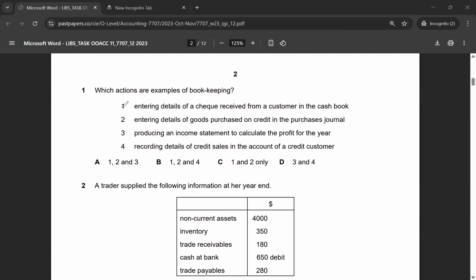Which actions are entering details of a check received from a customer in cash book? This is, of course, an example of bookkeeping. Entering details of goods purchased on credit in purchase journal is also an example of bookkeeping. Producing an income statement is not a job of a bookkeeper. And recording details of credit sales in the account of a credit customer is also a task of a bookkeeper. So the correct answer for multiple choice 1 would be option B, which is statements 1, 2, and 4 are examples of bookkeeping.